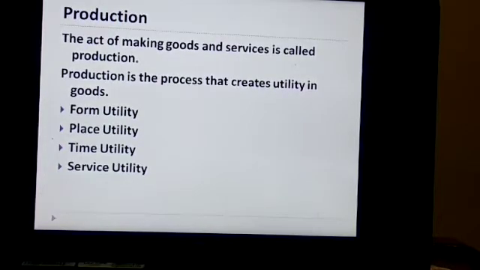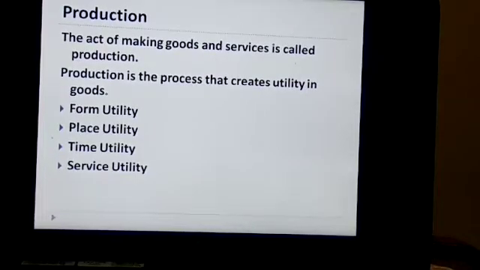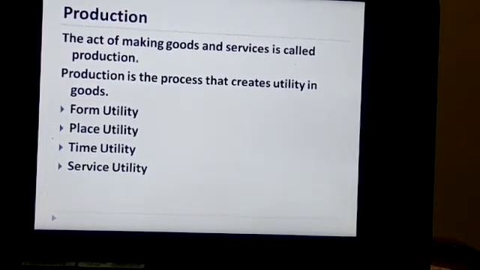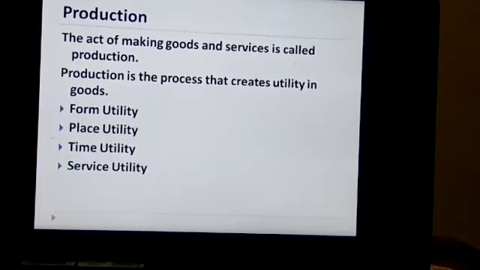Production is also termed as the process that creates utility in the goods, or in other words, the process that makes the goods usable. Now, there are four kinds of utility related to production: form utility, place utility, time utility, and service utility. One by one, we shall discuss them all. Form utility is changing the form of a product.